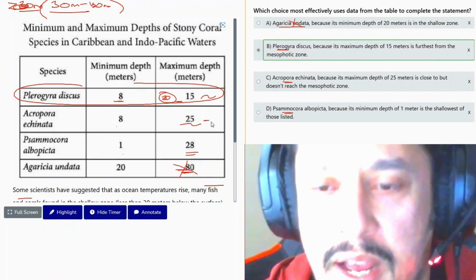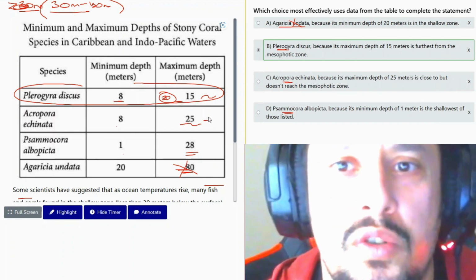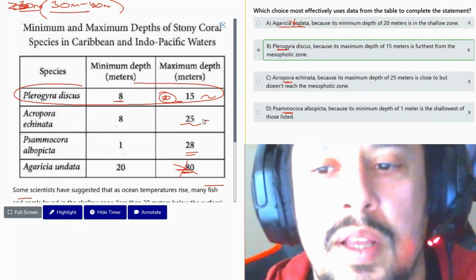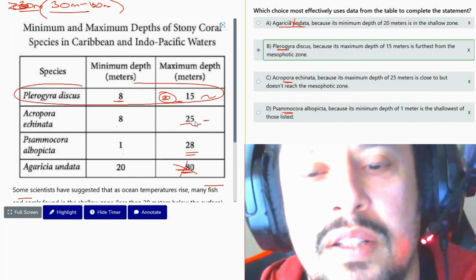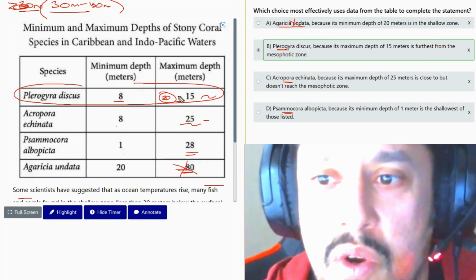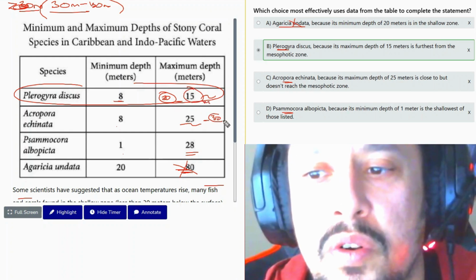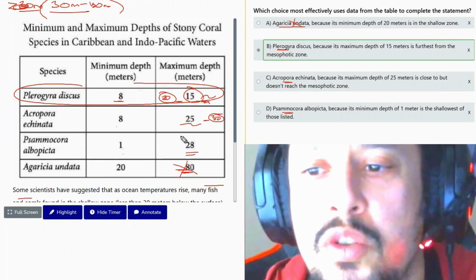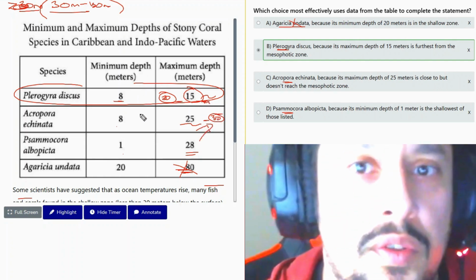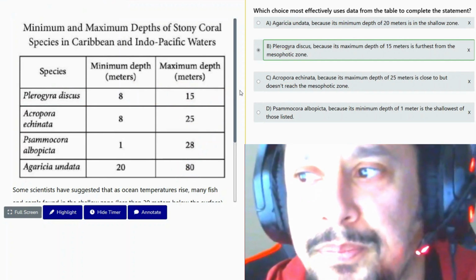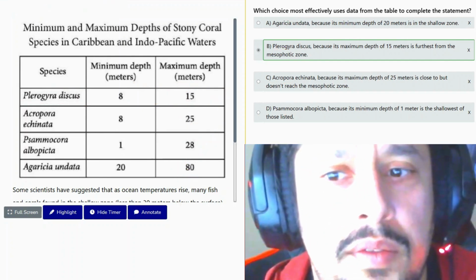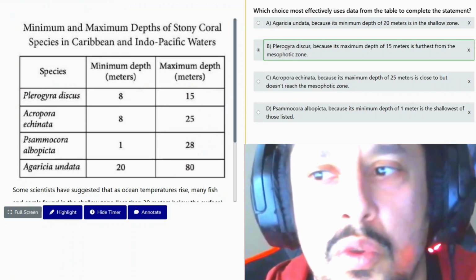Because the question is not asking us which one is suited or unsuited. It's asking us the least suited. That means the one that has the hardest time going there. And so, this can only go to 15 meters. The mesophotic zone begins at 30, so it is so far away. 25 and 28 are at least closer to the 30-meter depth than the others. So here we're going to go with answer B.